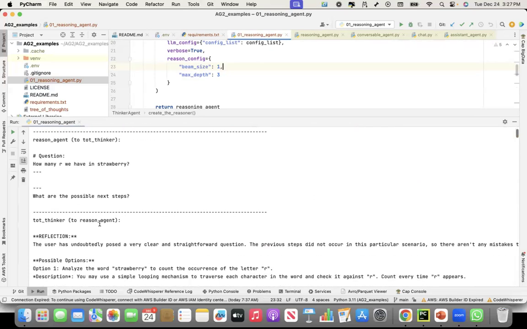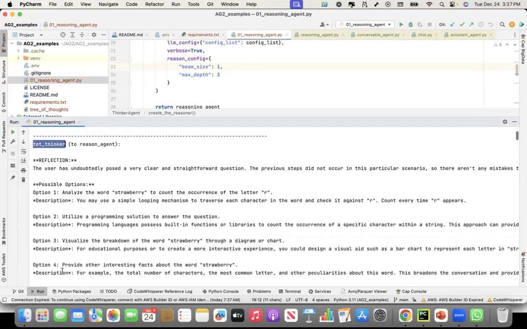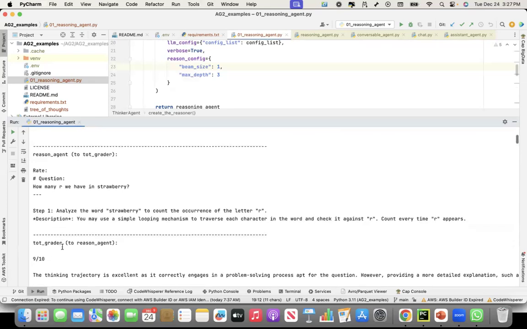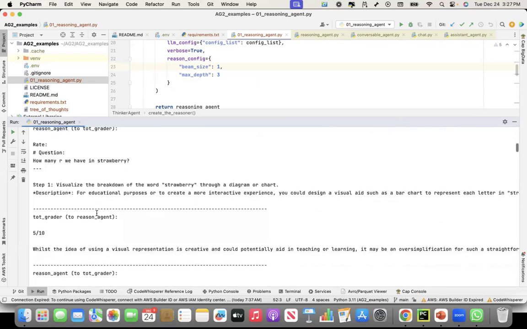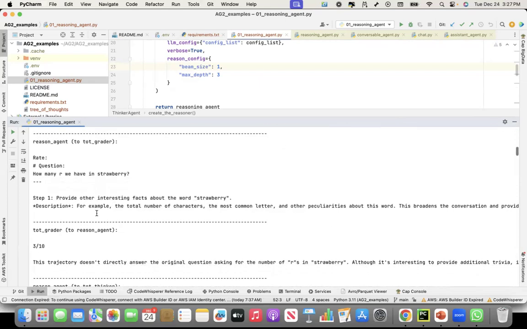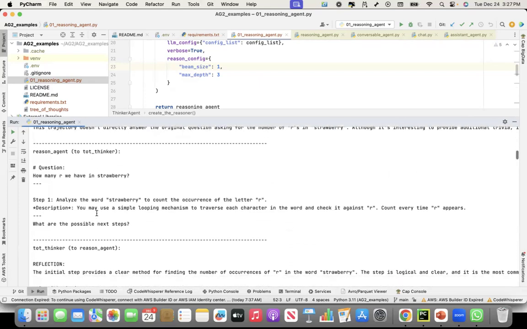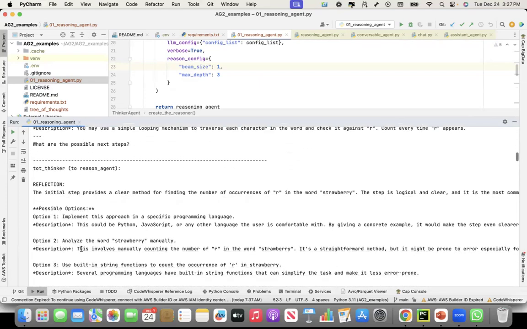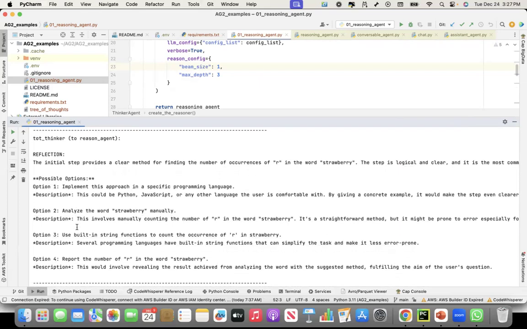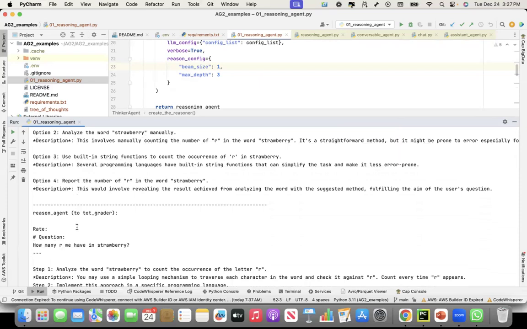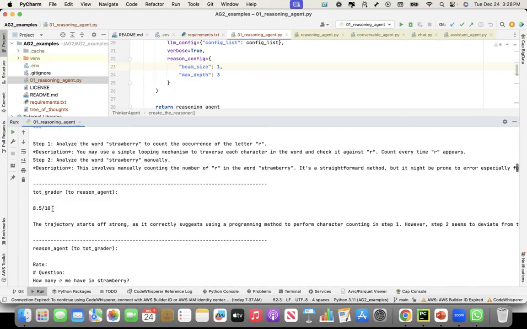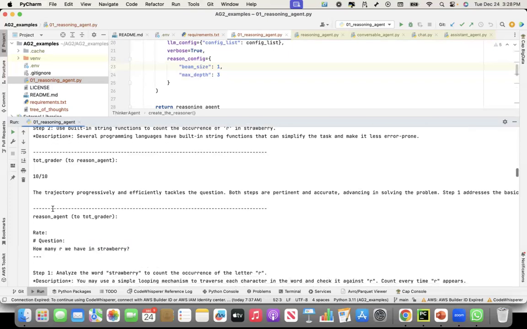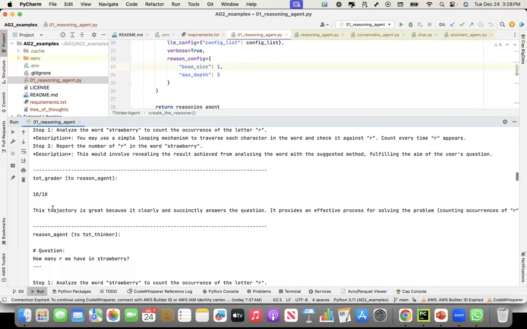So the thinker created 4 options. The grader then graded each of the options and took the top 2 of those options. Again, here, it took the top 2 and then further created 4 options for each of the 2 top graded options, which will be given again to the grader to grade. And finally, the top 2 will go to the reasoner agent.